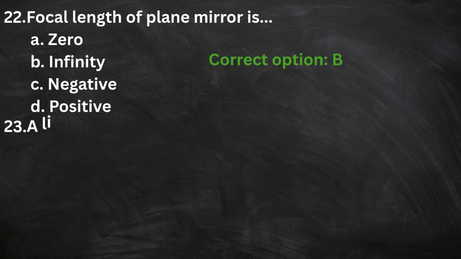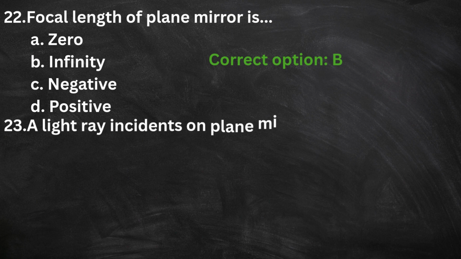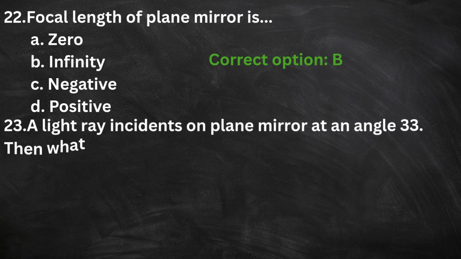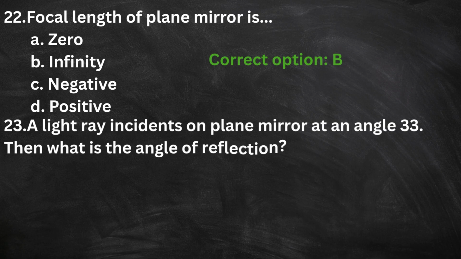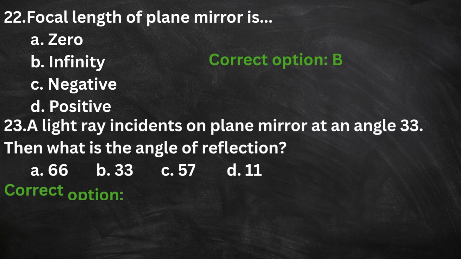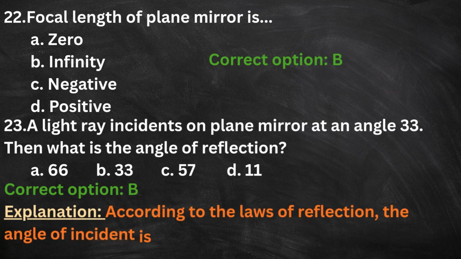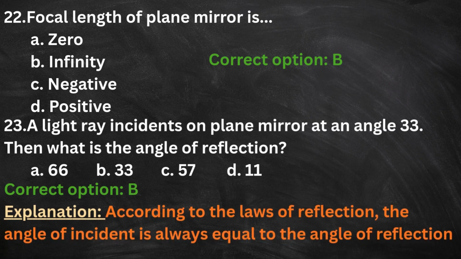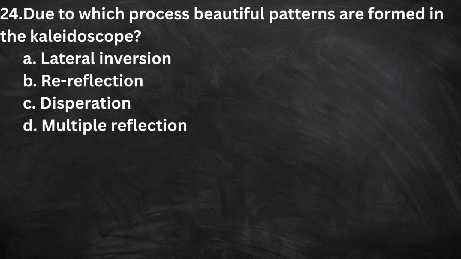23. A light ray incidents on plane mirror at an angle 33 degree. Then what is the angle of reflection? A. 66 degree. B. 33 degree. C. 57 degree. D. 11 degree. The correct option is B. Here is the explanation. According to the laws of reflection, the angle of incidence is always equal to the angle of reflection.